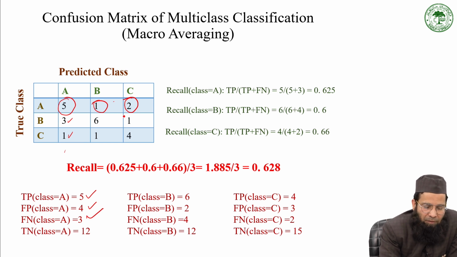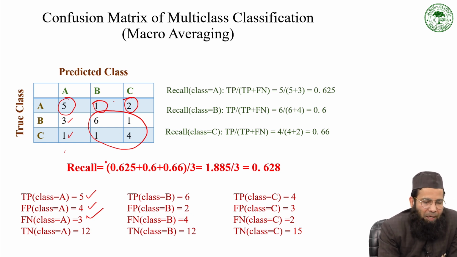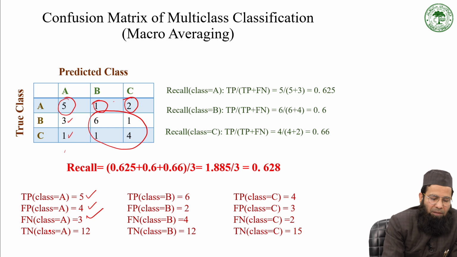And we are considering true negative as all the cases which our model has predicted as not A, and in the actual data set it was also not class A. So you can write true negative as 12.